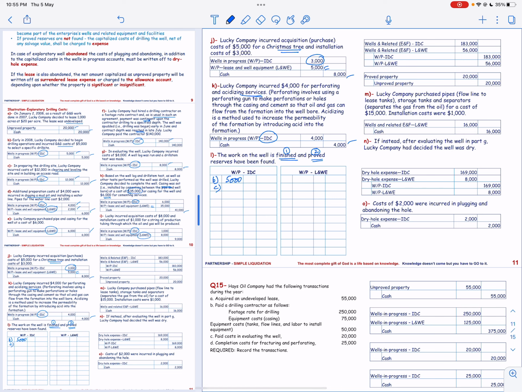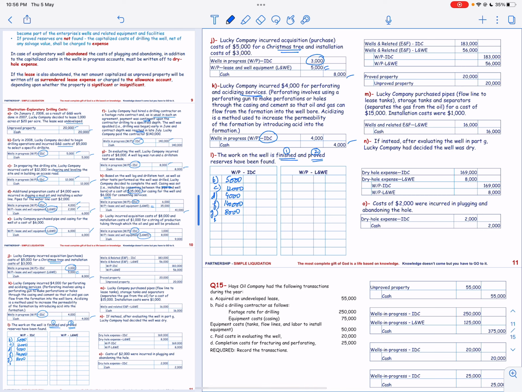For C, this is 12,000. For D is 4. Then E is lease and well equipment. Then we have F, and F is 140,000. Then we have G, 8,000.